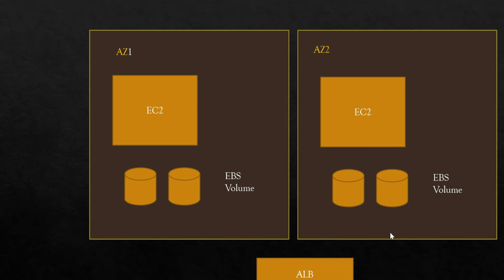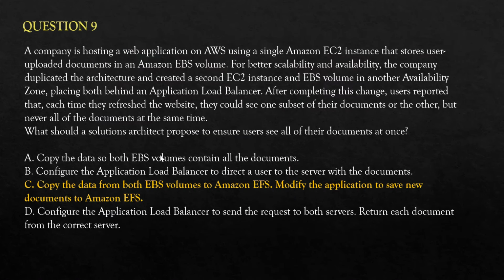Now the problem is one user logs in, the ALB says go to this EC2 instance, and they upload the document here. The next time they try to access it, the ALB decides you go here, and when they come here, they see that they don't have that document. It's not consistent. Now how to resolve this issue? The first option says you copy the data so both EBS volumes contain all the documents. Not a feasible option.